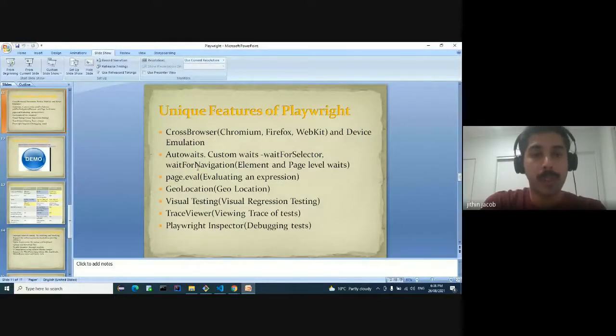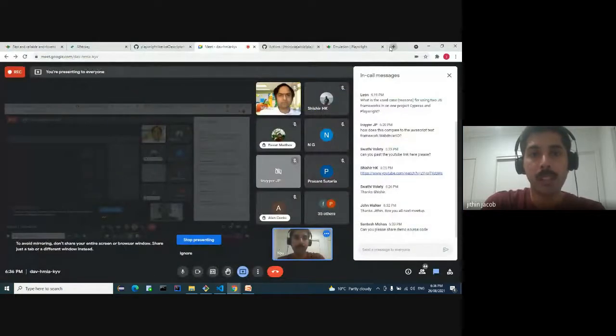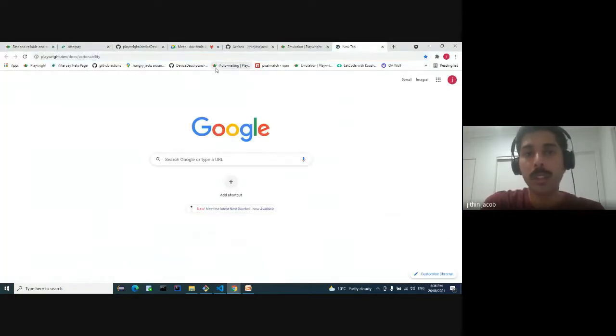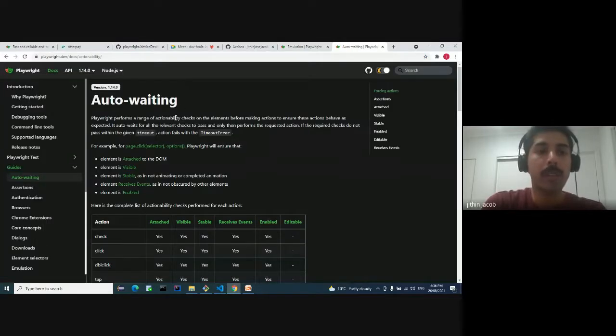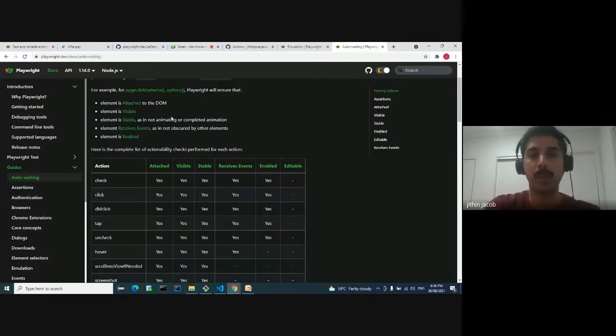So we'll go to the next feature, which is geolocation. Before that, we'll see what auto-wait is as well. I have added these links into the README as well. Before doing any specific action, what does Playwright do internally? That's what this page is showing us. I have taken a simple example of click to understand how click works. If I say page.click, before doing the click it internally does all these actions.